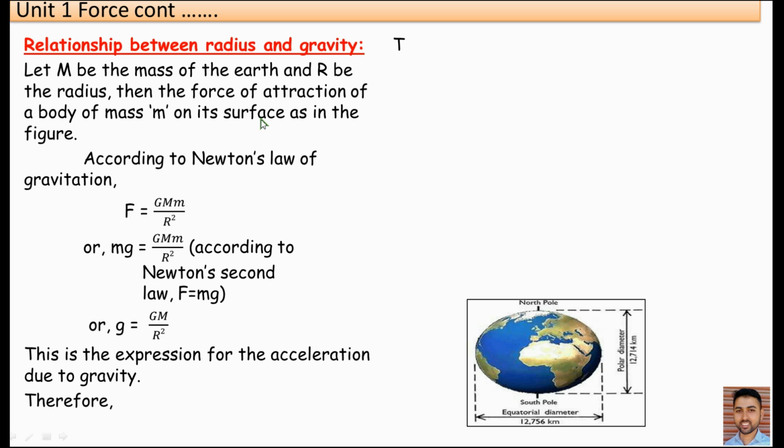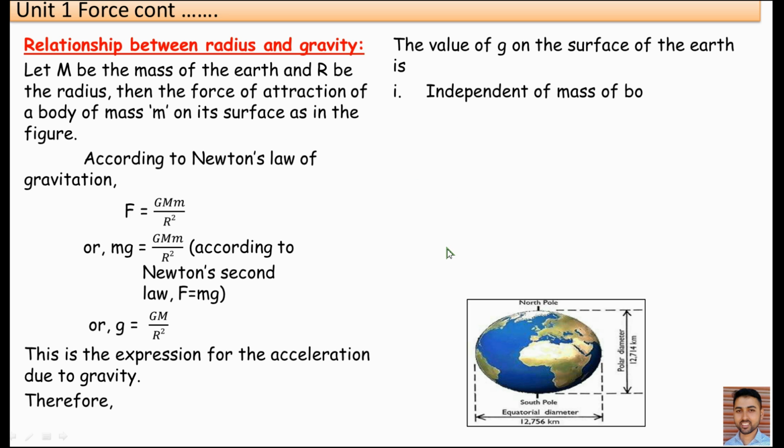Therefore, the value of g on the surface of the earth is independent of mass of body. It means this g, acceleration due to gravity, does not depend on the mass of the falling body.